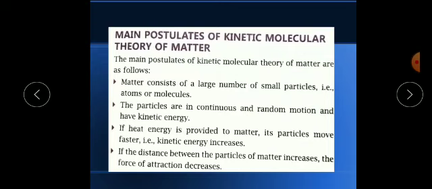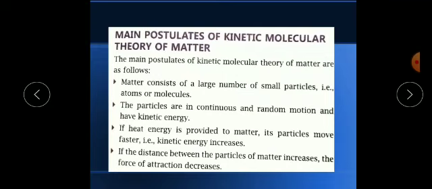If we provide heat to any matter, for example if ice is there, which is a solid state of matter, and you provide heat, after a few minutes what will happen? It will change its state, and with the change in state its molecules will become loosely packed, and a point will come when the movement of the molecules will increase. Or in other words, its kinetic energy will increase. So when we provide heat to any matter, its kinetic energy will increase.